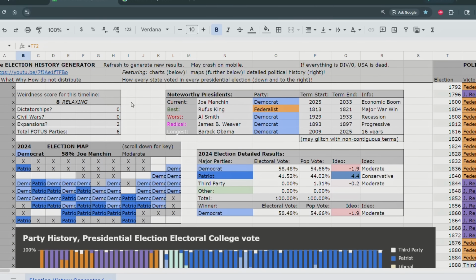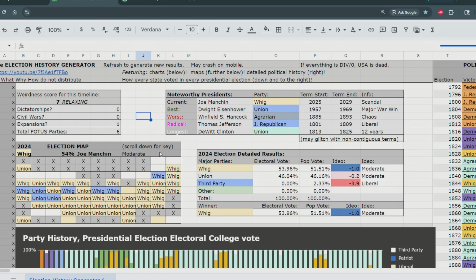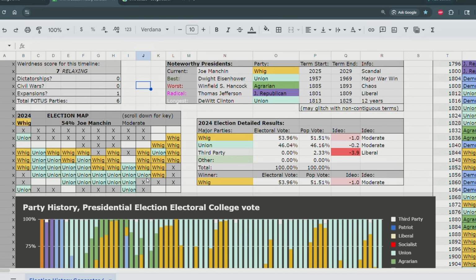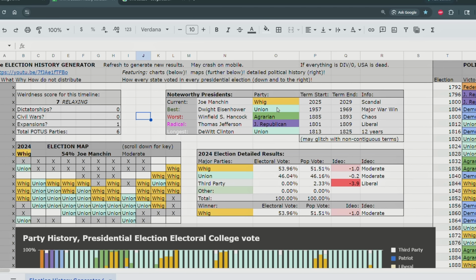Anyways, let's get a more chaotic timeline. This is another relaxing timeline. Let's wait for it to fully load. One minus of adding all this stuff into Google Sheets so everyone can have it is that sometimes it takes a second to load, but thankfully, if you're not in a rush, you can just wait a second. In this timeline, another usual relaxing timeline, Joe Manchin, Whig Party, we've all seen it before, Union Party, whatever.